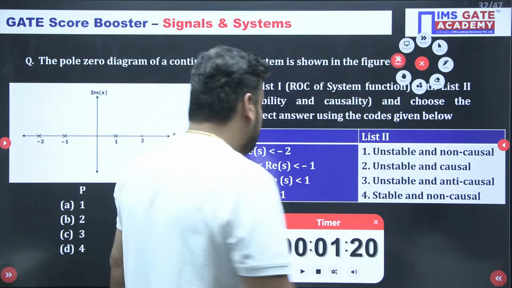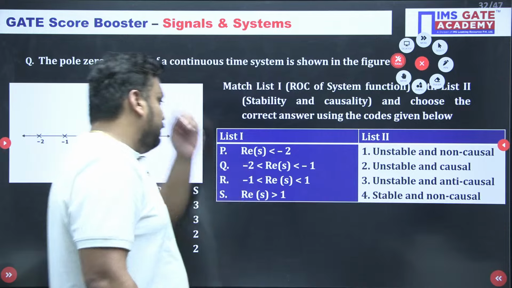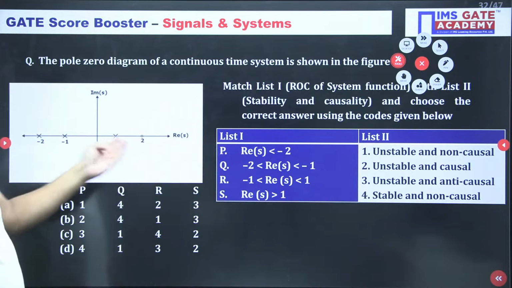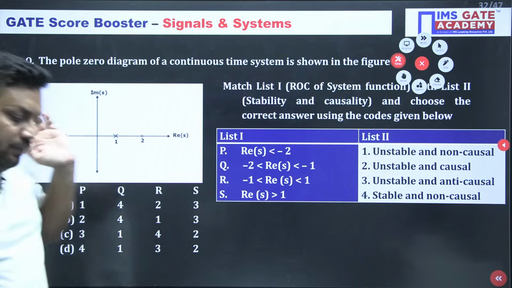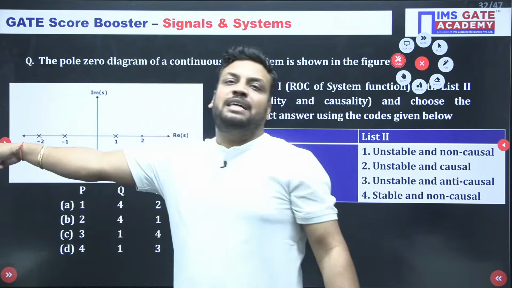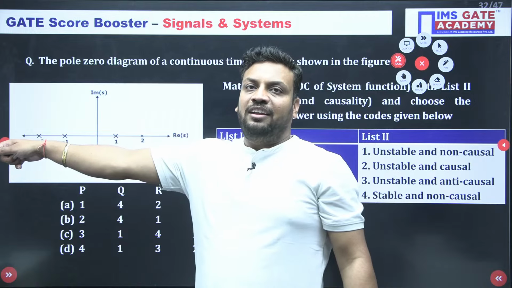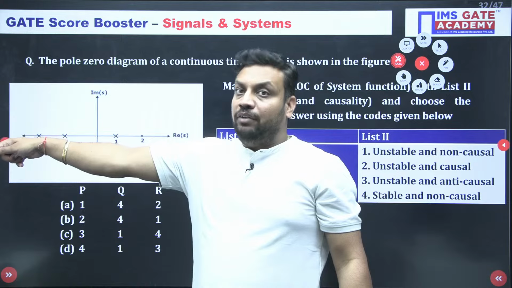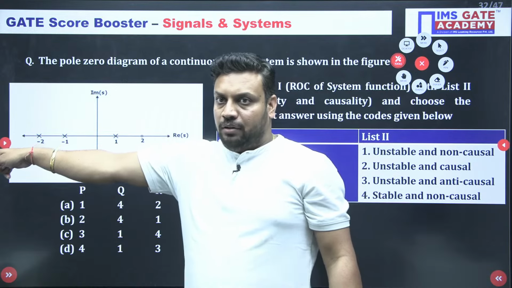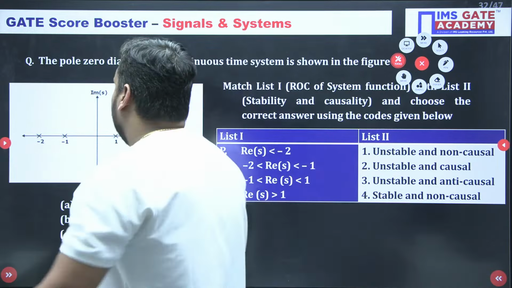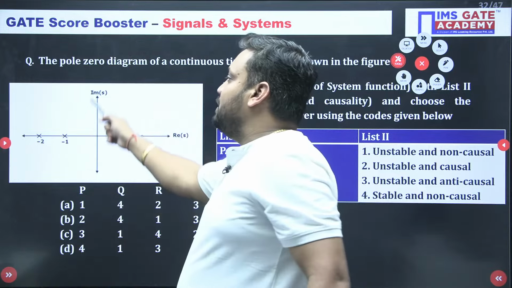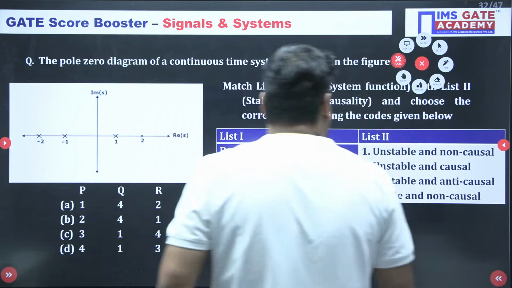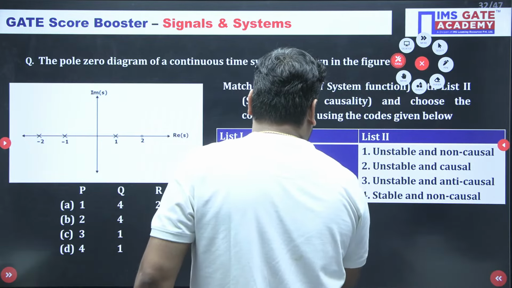So I am just explaining one by one. If sigma, the real part of s, is less than -2, it means here 3 poles are there. If the complete ROC is left-hand side to the leftmost pole, it means for sure anti-causal. However, anti-causal is non-causal also, correct? But we can write anti-causal, yes. So anti-causal, as well as the imaginary axis is not included, so unstable also. Unstable and anti-causal, so P goes to 3 first of all.